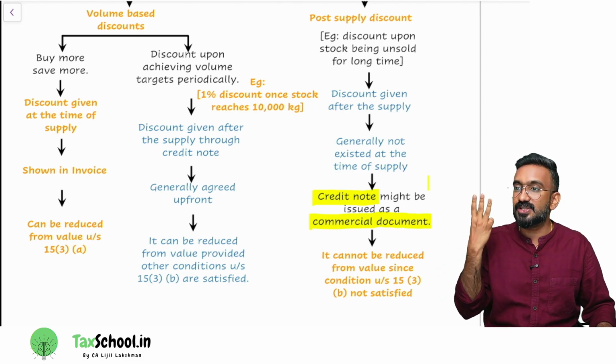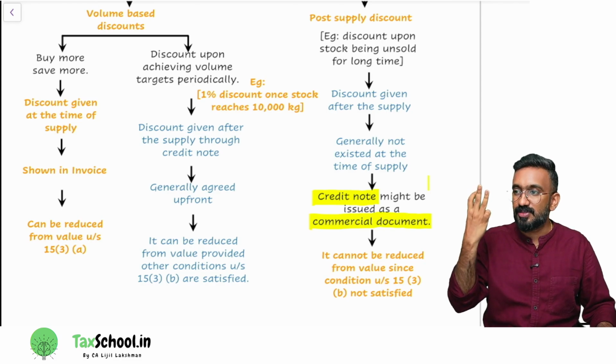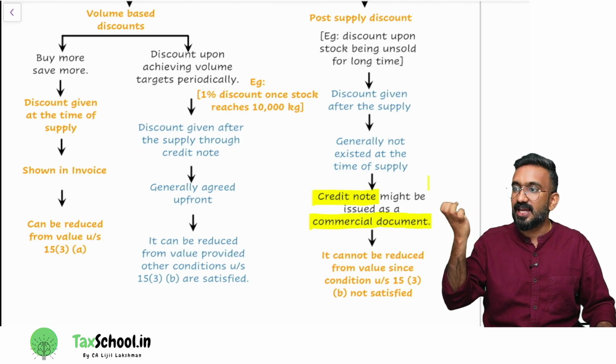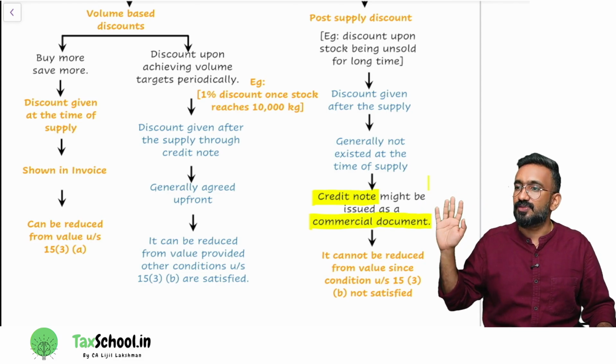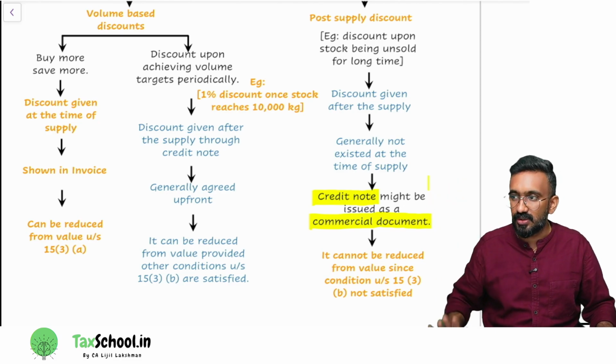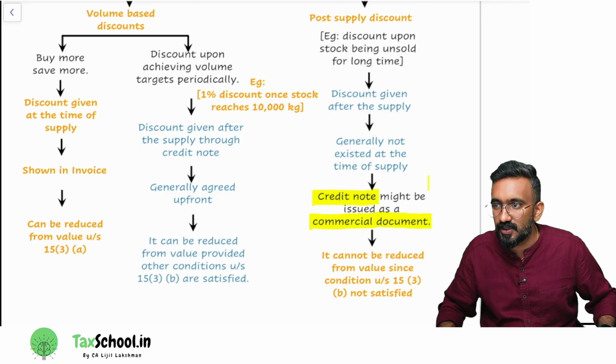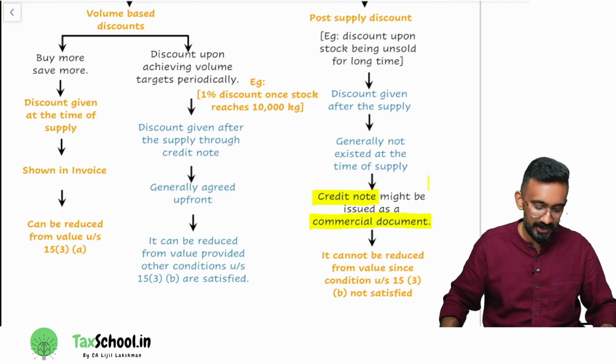What are the 3 conditions? 1, the discount should exist at the time of supply. Number 2, specifically linked to the invoice. Number 3, ITC to be reversed. In this case, it never existed, so you cannot reduce it from the value. Credit note here will be only called what credit note? Commercial credit note. Is it clear? Is the circular clear to all of you? Is it clear? Okay.